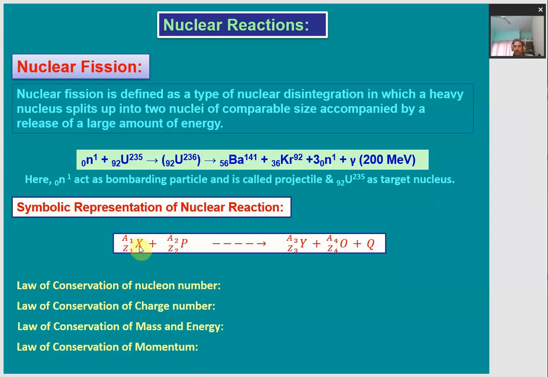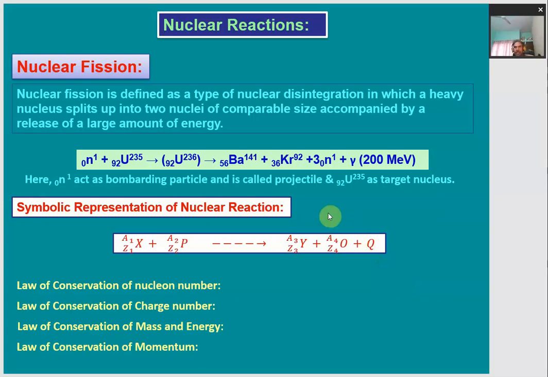There is a nucleus X with mass number A1 and atomic number Z1. Whenever it is hit by some projectile particle P with A2 and Z2, it gets transformed into two new nuclei of comparable sizes, Y and O, with their mass numbers and atomic numbers, and with the release of a large amount of energy, represented by Q here.